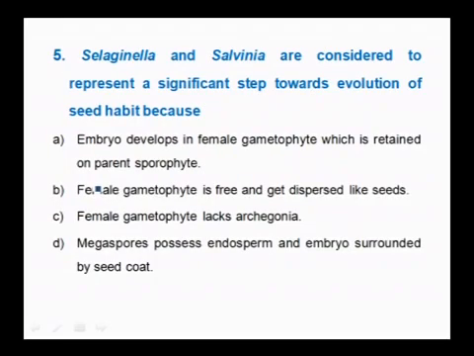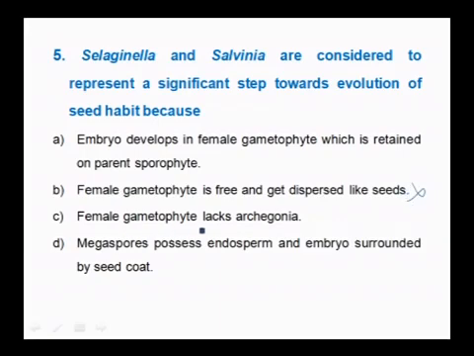Next question is, Selaginella and Salvinia are considered to represent a significant step towards evolution of seed habit because embryo develops in female gametophyte which is retained on parent sporophyte. Female gametophyte is free and gets dispersed like seeds. Here they are not dispersed like a seed and the female gametophyte is not free, so this is not the right answer.